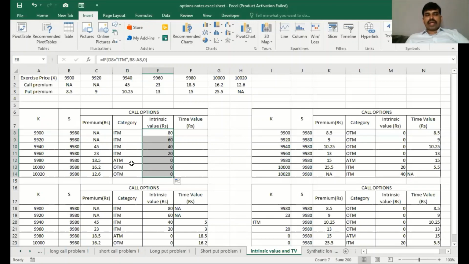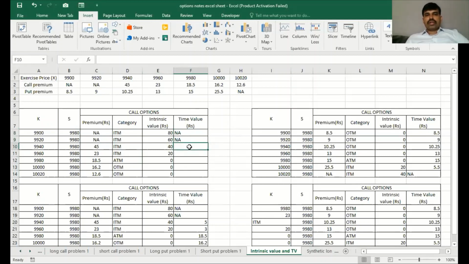Now, once we have calculated this, remember, what is time value? Time value is nothing but the excess of premium over the intrinsic value. For the first two scenarios, since the premium is not available, we cannot find the time value.